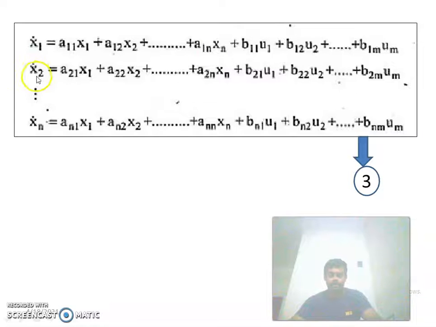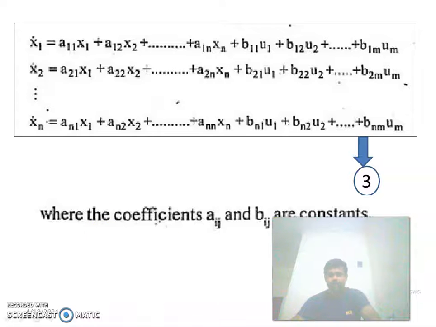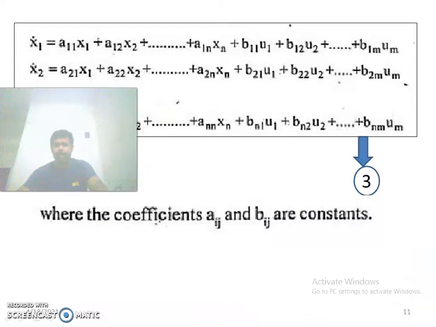Similarly, x2 dot is equal to a21 x1 plus a22 x2 up to a2n xn plus b21 u1 plus b22 u2 plus b2m um. Now, where the coefficients aij and bij are constant. This is i and this is j. These aij and bij are constant.